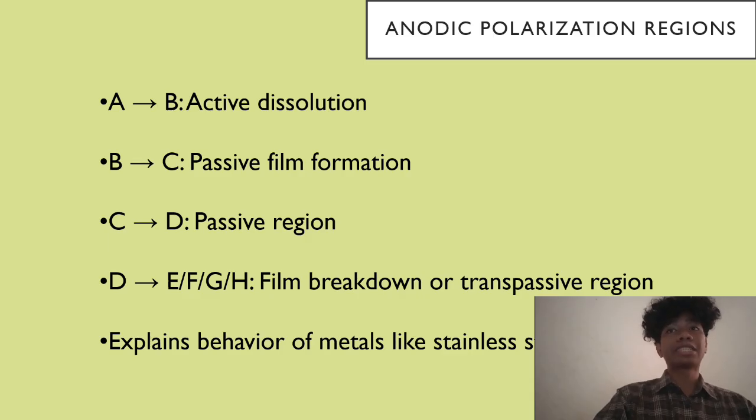Next is the anodic polarization. Figure 1.3 illustrates the behavior of metal under anodic polarization. From A to B, the metal undergoes active dissolution. From B to C, a passive film begins to form. C to D is where the metal stays passive. And beyond that, the film may break down or enter the trans-passive region. This explains why metals like stainless steel can be passive but still fail in certain environments.